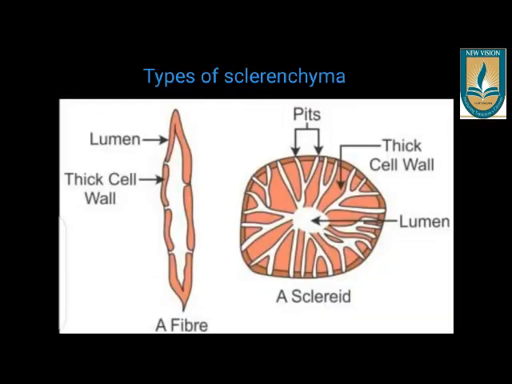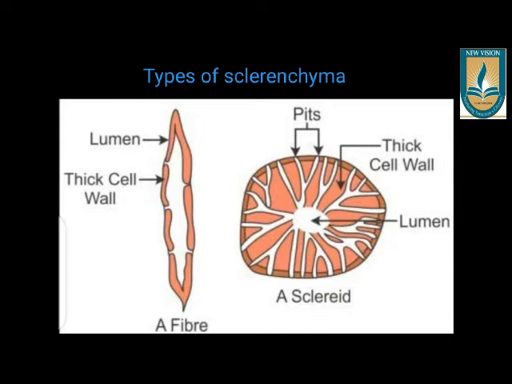The sclerenchyma is divided into two types based on its structure. The elongated cells of sclerenchyma, which have a larger lumen, that is nothing but cytoplasm, are called fibers.